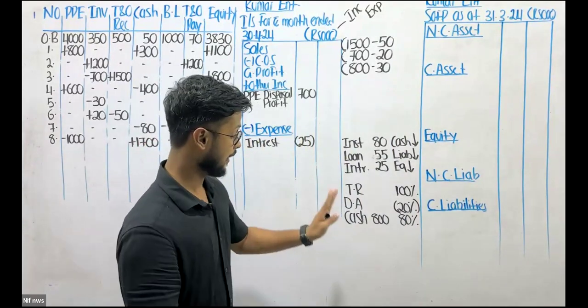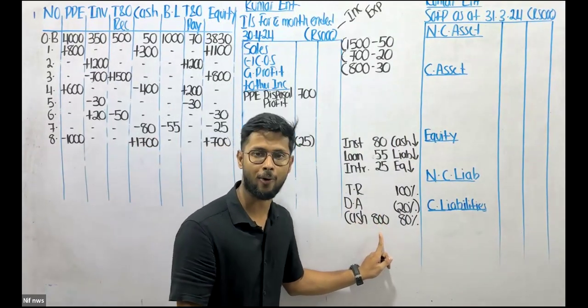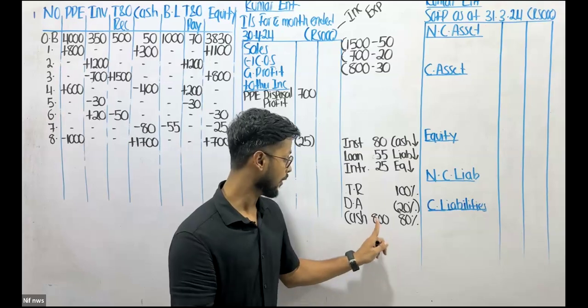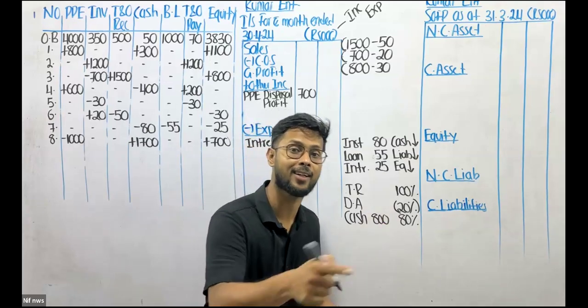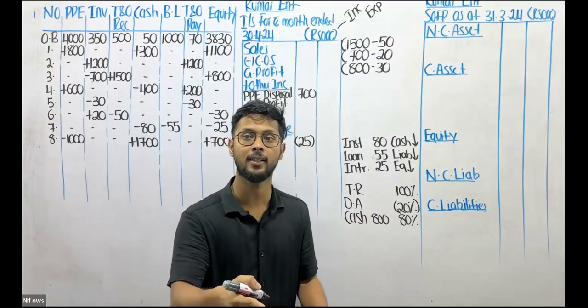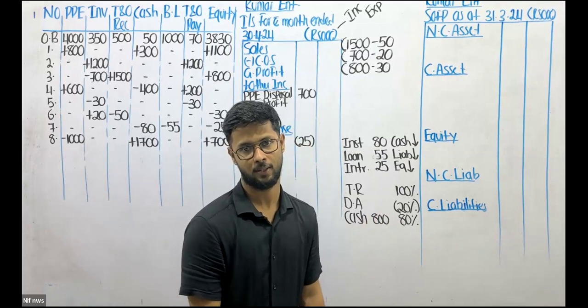So now, if you calculate 20% of this 800, you are wrong. I'll tell you why. Because this 800 is the discount-deducted figure. The discount has already been deducted. So should you be charging discount over discount? No, you shouldn't.